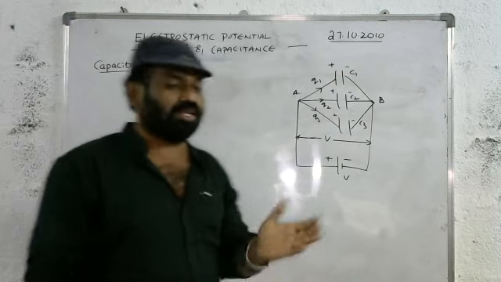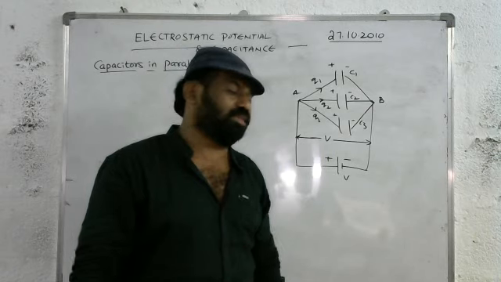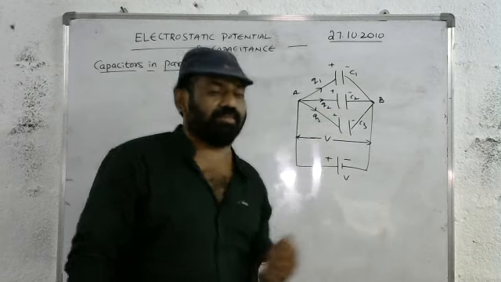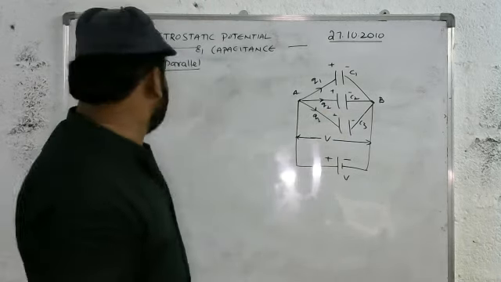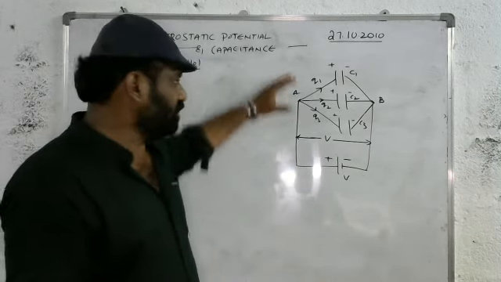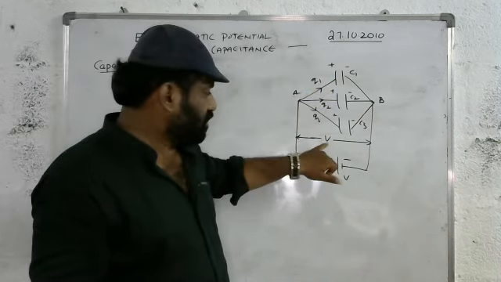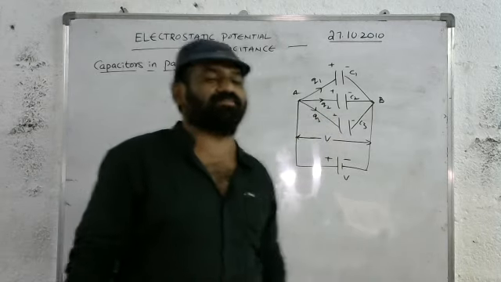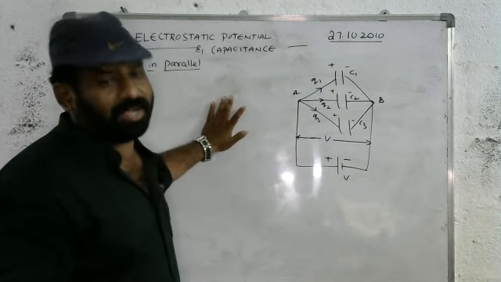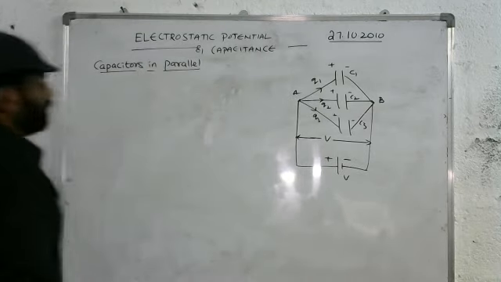So we define the parallel combination of the capacitors as: if a number of capacitors are connected in such a way that the potential difference across each capacitor is the same, then the capacitors are said to be parallel. Once again, listen students carefully. If a number of capacitors are connected in such a way that the potential difference across each capacitor is the same, that is the definition for capacitors in parallel, or parallel combination of the capacitors. Now we take a look at the derivation for the net capacitance.